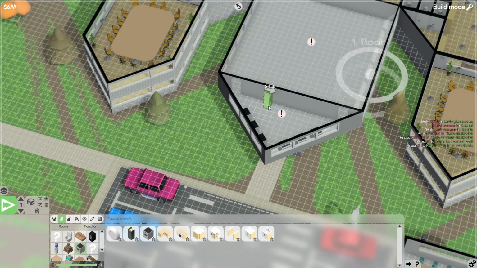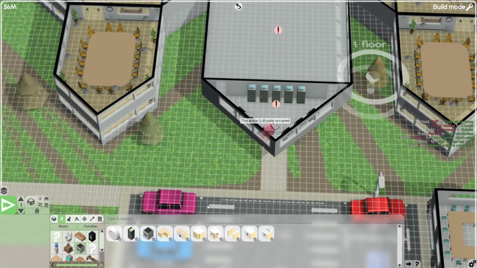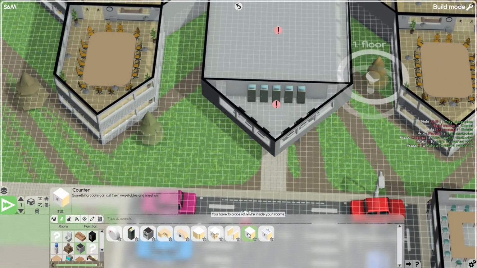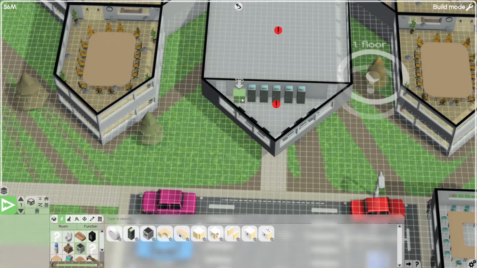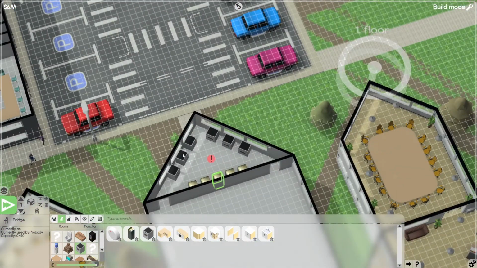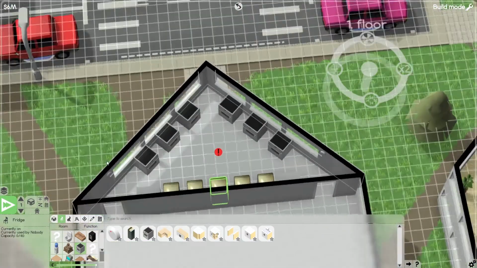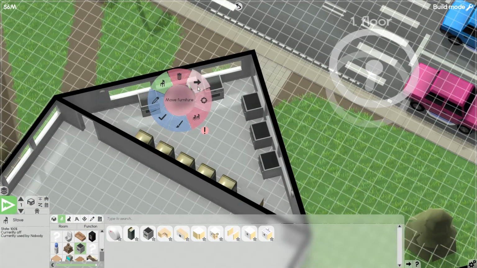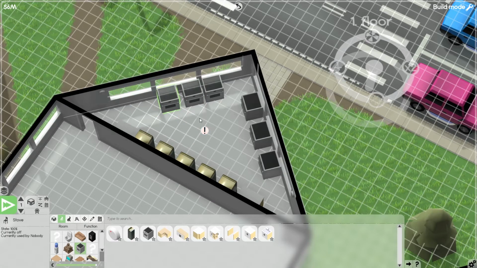Generates food for the cooks. 1, 2, 3, 4, 5. Probably is enough. And then what do these things do? Something to cut their vegetables and meat on. I'm going to think that. Is that enough? Is that enough? Will you guys move any closer? Okay, you will move a bit closer. Not by much, though. Jeez.